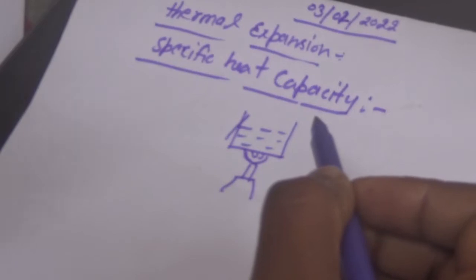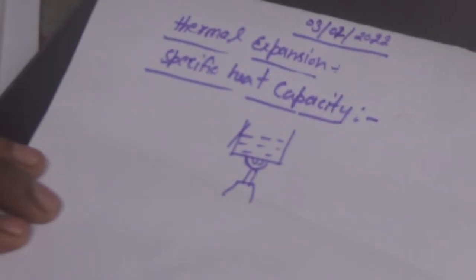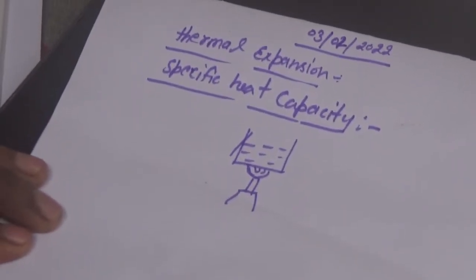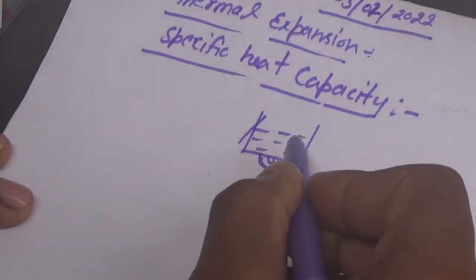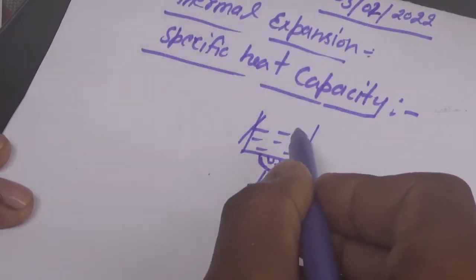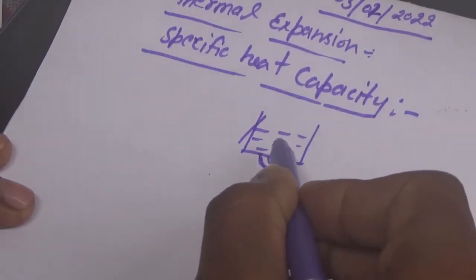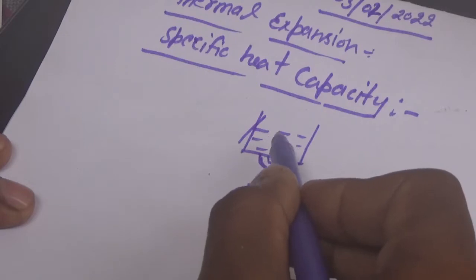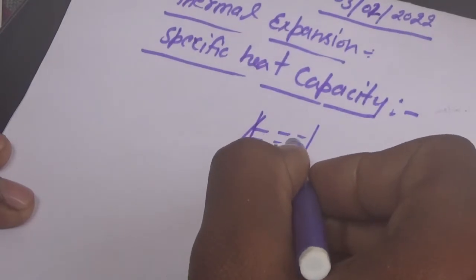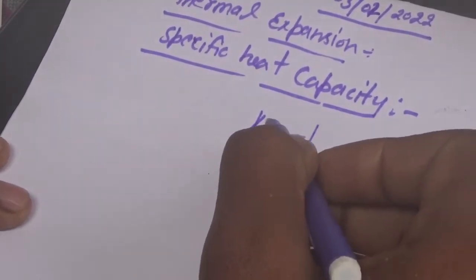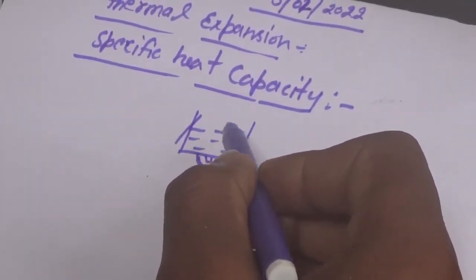But before forming steam, the molecules of this amount of water in the container start moving. If we supply heat energy from this burner into this liquid, we shall see that firstly its temperature rises.